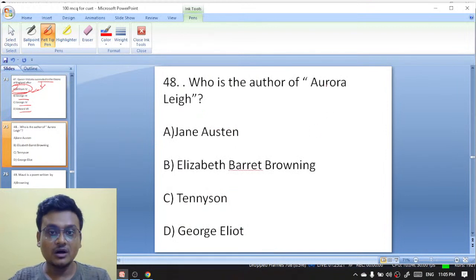Who is the author of Aurora Leigh? This is actually a verse novel. Jane Austen, Elizabeth Barrett Browning, Tennyson, or George Eliot? Who is the author of the novel Aurora Leigh?